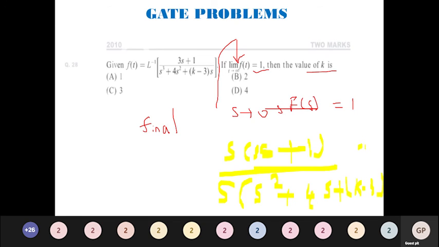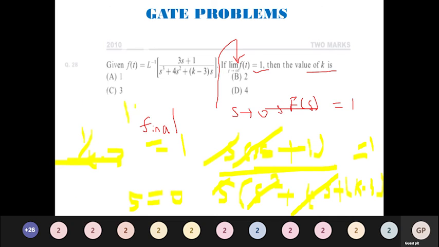Now this entire value is equal to 1, the s terms will get cancelled, and I am going to substitute s is equal to 0. So this term becomes 0, this term 0, this term 0. So I will have 1 divided by k minus 3, and 1 divided by k minus 3 is equal to 1. Take this to the right hand side and find the value of k.